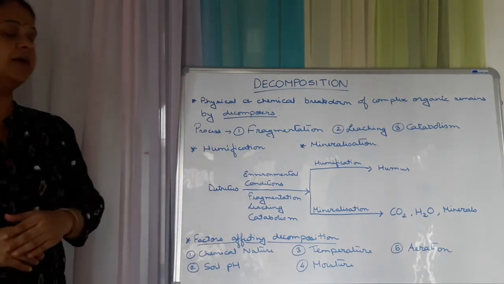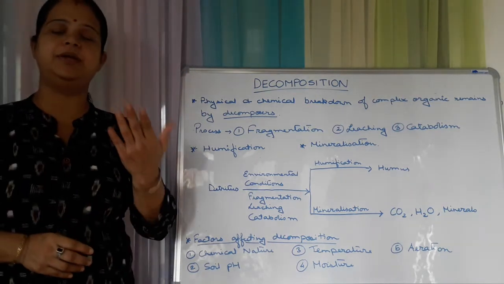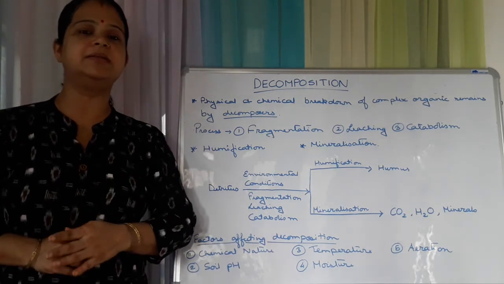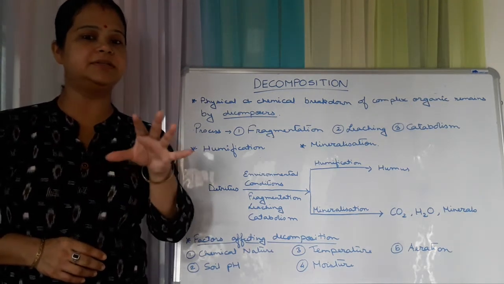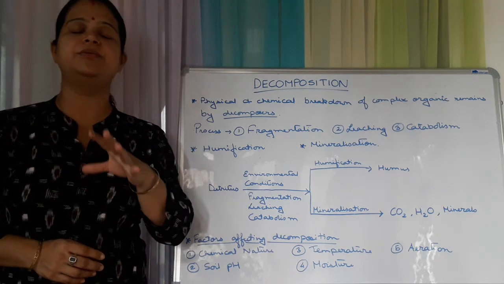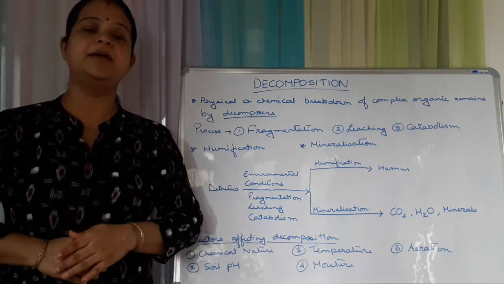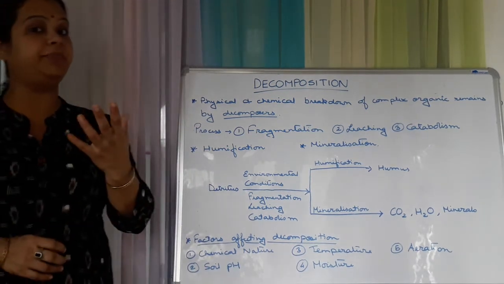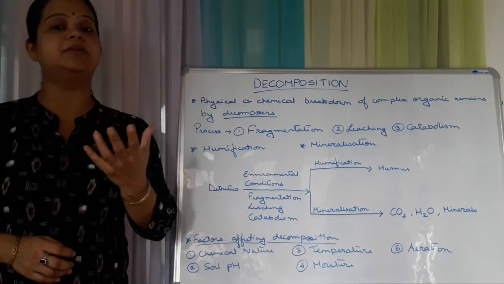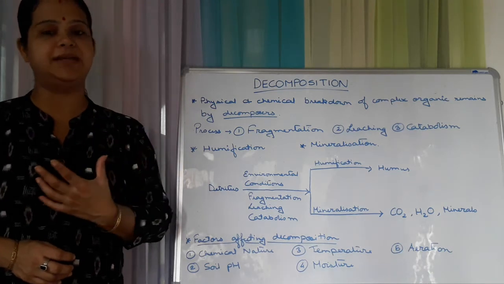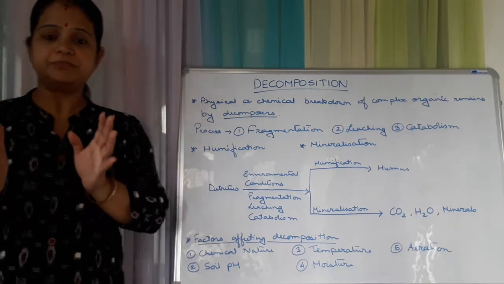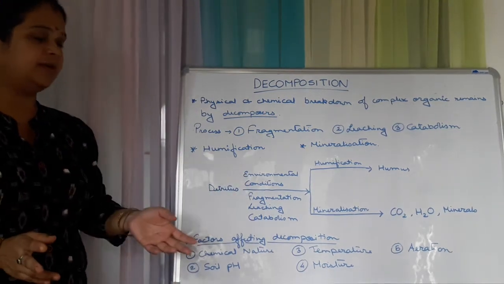Okay. Now decomposition basically occurs in terrestrial conditions in the upper layer of the soil, and in water bodies in the bottom layer, which is rich in organic matter. Those layers are decomposed by the decomposers, and the freshly prepared part after decomposition is known as the detritus. So in our next part we will use the term detritus for the decomposed matter.